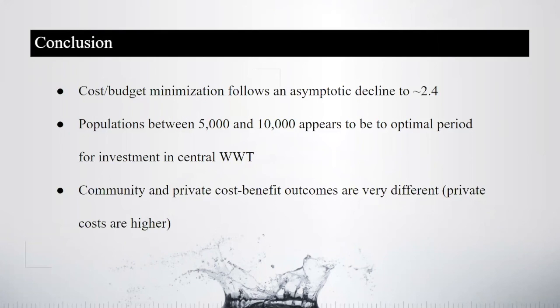From the community and private cost perspective, the cost-benefit perspective, things are a little murkier, right? Because those private costs are super high compared to the community costs. And so there are a lot of people in cities that transition who don't really want to transition. And so that's going to be a big political hurdle to overcome.